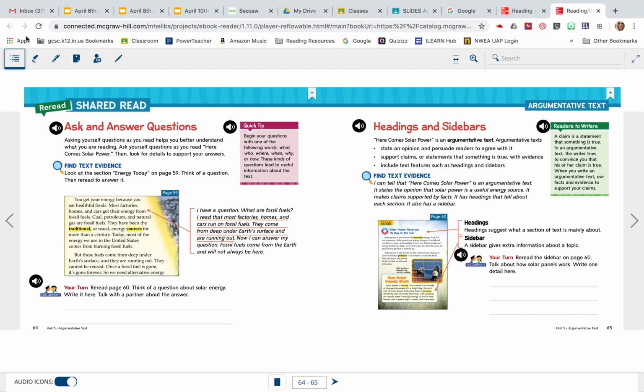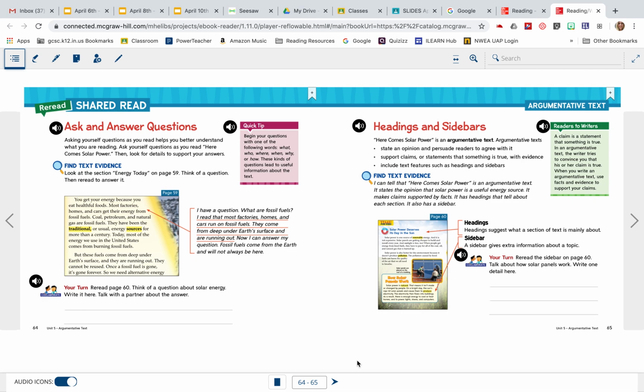Okay, today we are looking at text features. So I've pulled up a couple of pages from your workbook. We're working on pages 64 and 65 today, and you're going to have a chance to have this document for your assignment in just a little bit, but I wanted to go through some things together first. So if you would follow along with mine as we go, and then you'll get a chance to try your own in a few minutes.